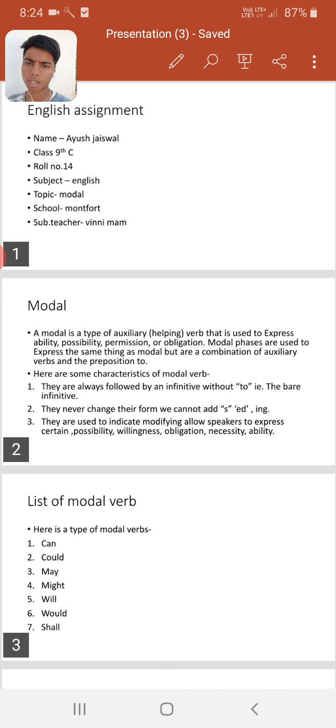The definition of a modal is: a modal is a type of auxiliary helping verb that is used to express ability, possibility, permission or obligation. Modal phrases are used to express the same thing as modals but are less common.